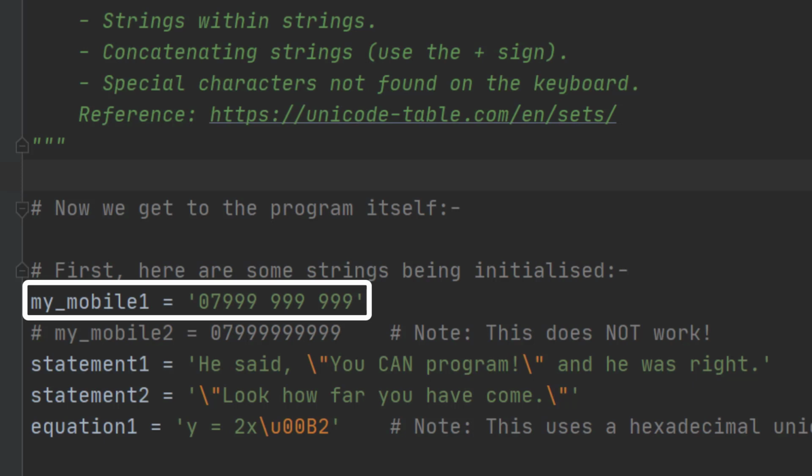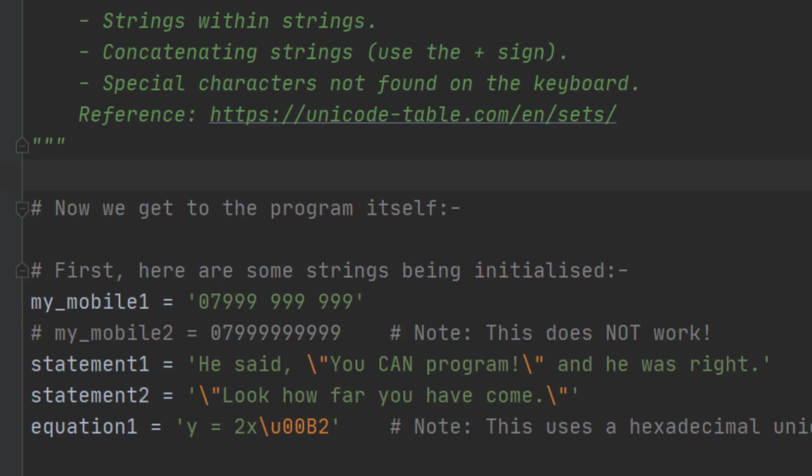There is a mobile number 1 here that's a string. You can see it's a string because it's got quotation marks around it. And that will definitely work. But why do I have to use a string? Why couldn't I just say it's a number? It's called a mobile number for a reason. Well, that reason has nothing to do with programming. As you can see here, we've got spaces in there, and numbers don't have spaces.